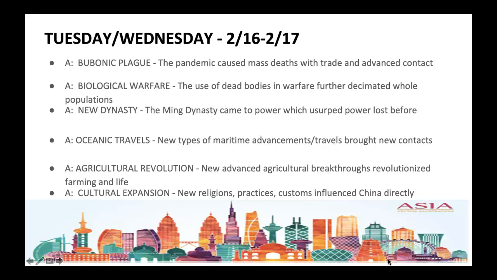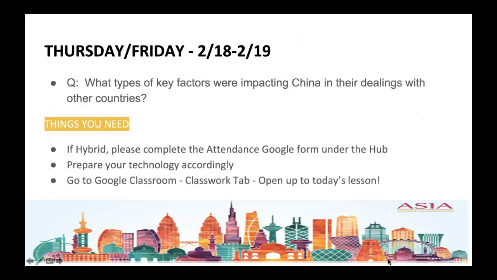Once you have that written down, you may then proceed to the next question of the day. Let's go to the next question of the day. For Thursday and Friday, what types of key factors were impacting China in their dealings with other countries? And of course, the time period that we're referencing here is the post-Qing era. Let's go ahead and get started.